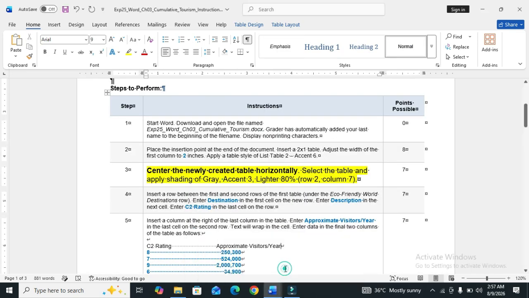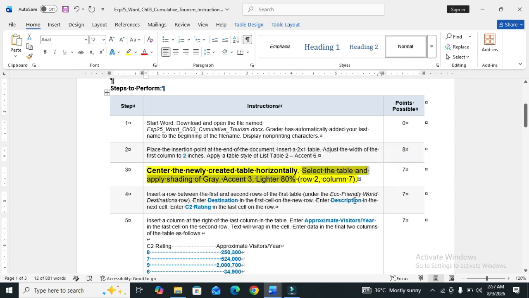So the next part of the step is select the table and apply shading of Gray Accent 3 Lighter 80%.